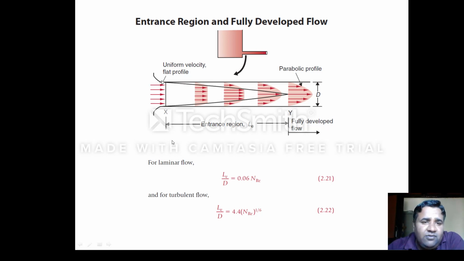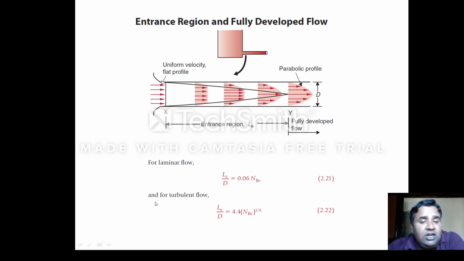If it is a laminar flow, this length upon diameter ratio, length upon diameter of the pipe, will be equal to 0.06 times the Reynolds number. If somebody asks what will be the length of the entrance region if a liquid is flowing under laminar flow conditions, then you can simply calculate the diameter of the pipe, and then multiply it with 0.06 times the Reynolds number.